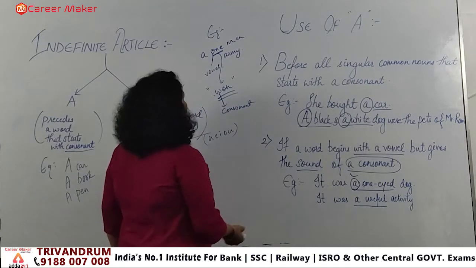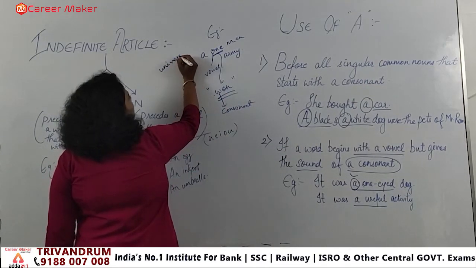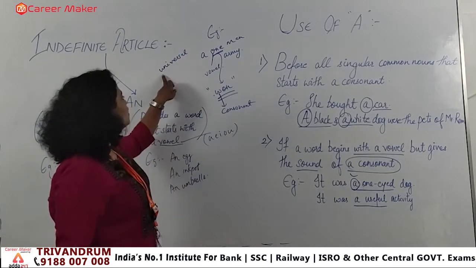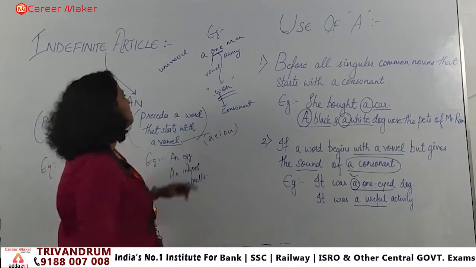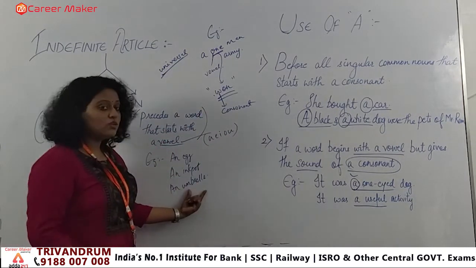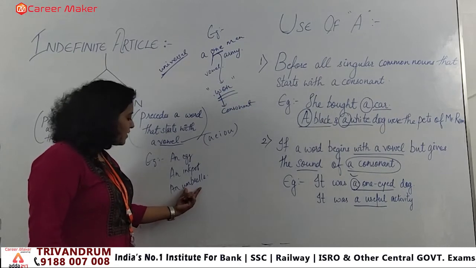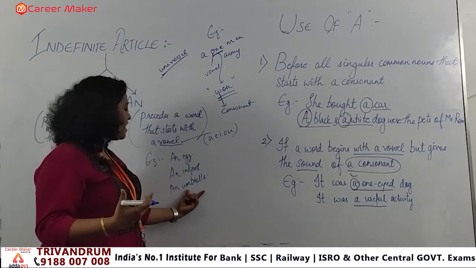In the same manner, when we are saying universal, we know that U is again a vowel. But when we say universal, or when we say umbrella, as I told you earlier, umbrella has the echo of a, the a sound comes when we say umbrella.